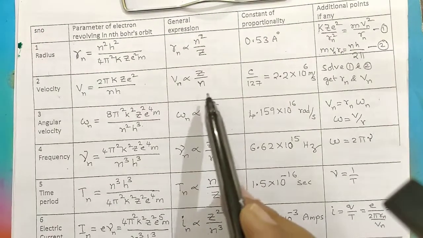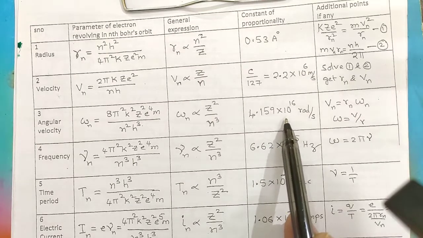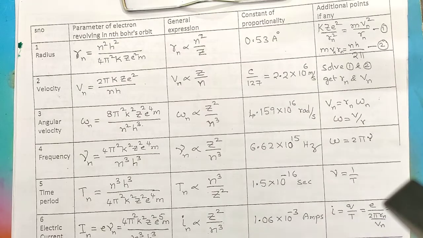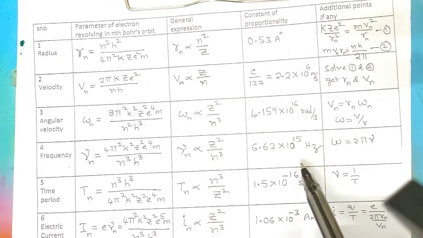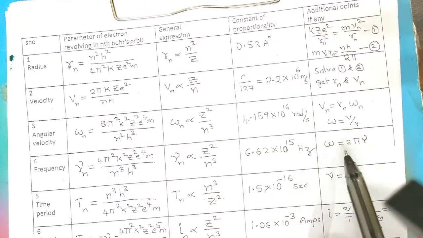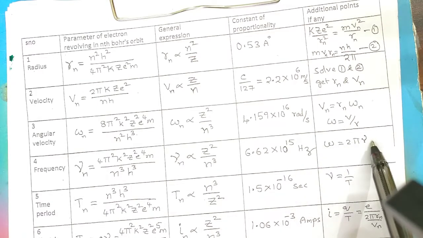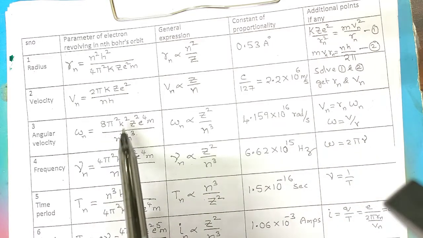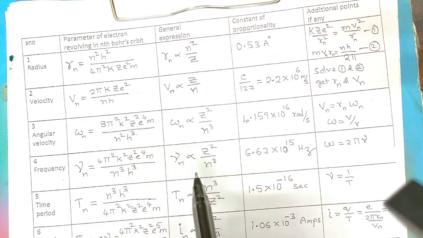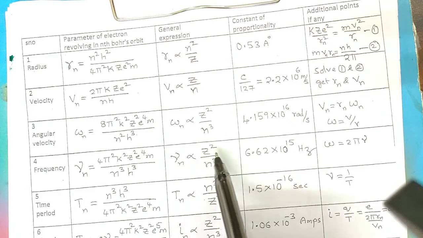And in the first orbit in hydrogen, the angular velocity comes out to be 4.159 into 10 to the power of 16 radians per second. Now we will find the frequency, how many times the electron revolves per second around the nucleus. So omega is equal to 2 pi nu, nu is equal to omega by 2 pi. Whatever omega you got, divide with 2 pi. The same expression will come, divided by 2 pi. One of the pi will get cancelled. Frequency in the nth orbit is proportional to z square by n cube.